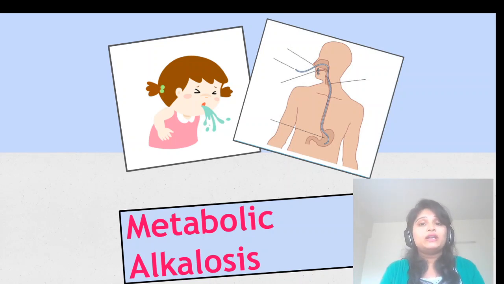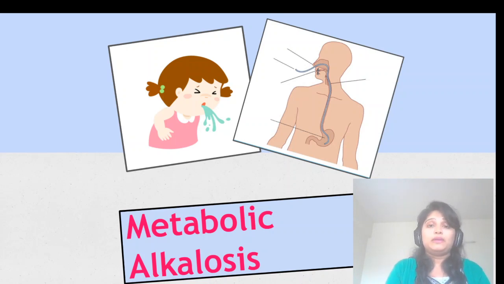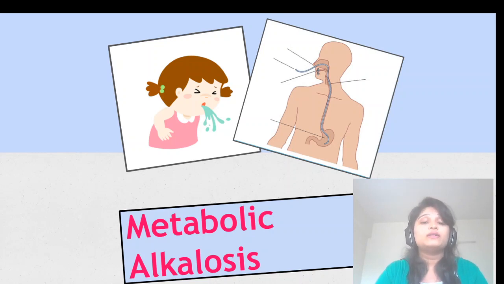The same will happen with continuous NG tube suction, because the patient is on continuous suctioning, so all the stomach content will come out. So the patient will have hypokalemia, so you have to give them antiemetics, try to stop the vomiting, give symptomatic treatment, right? So now you have seen all these acid base imbalances and disorders, and now you know how to interpret the ABG, how to know whether the patient has a respiratory or metabolic condition, or acidosis or alkalosis, right?